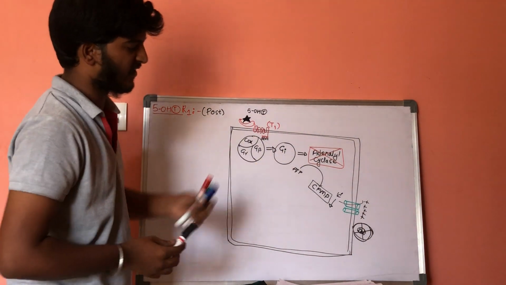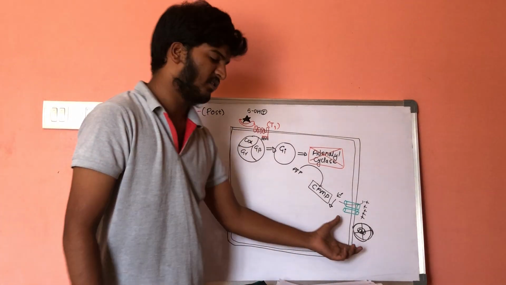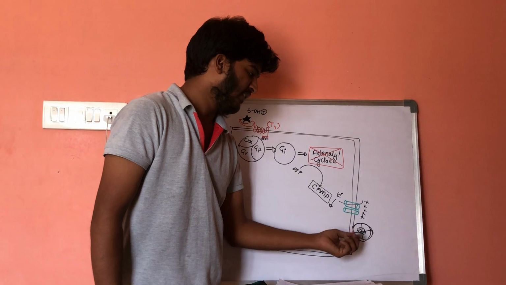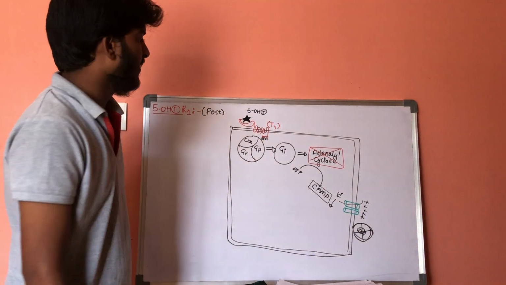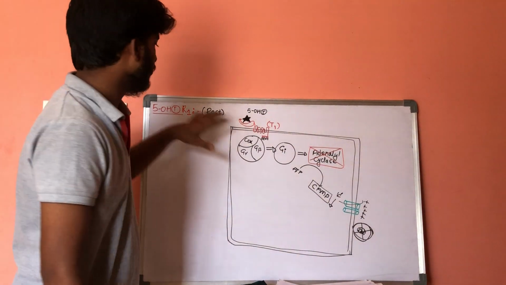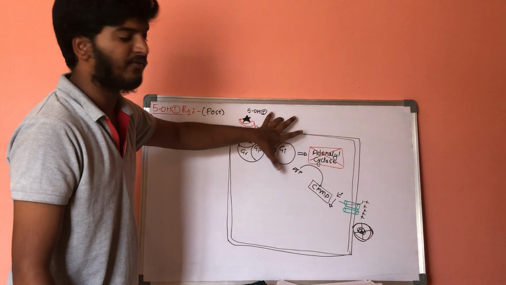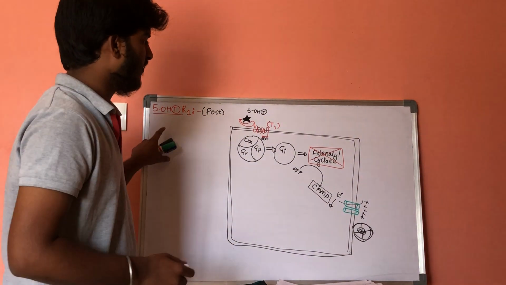So there is no secretion of 5-hydroxytryptamine. If serotonin is not secreted, there will be no inflammations within the cell, or there will be no irritability within the gastrointestinal tract. So this is the mechanism of action of the type 1 type of serotonin receptor. So what will be the pharmacology involved in this area?